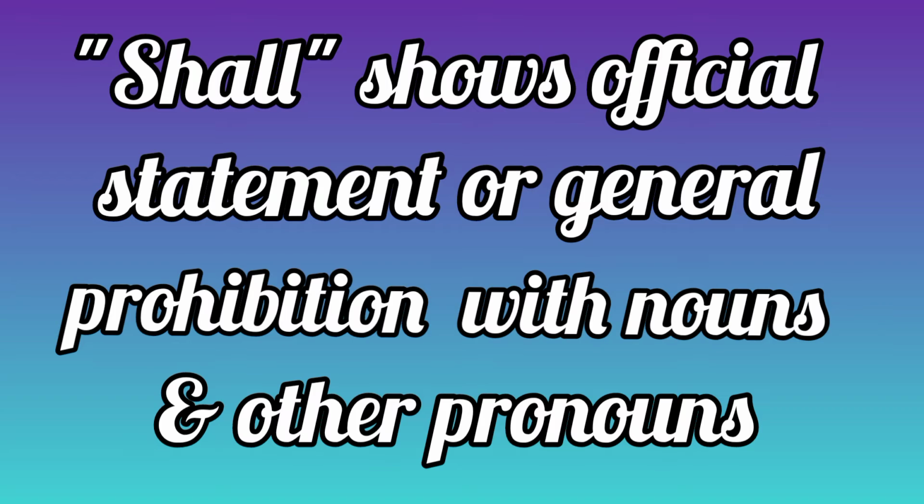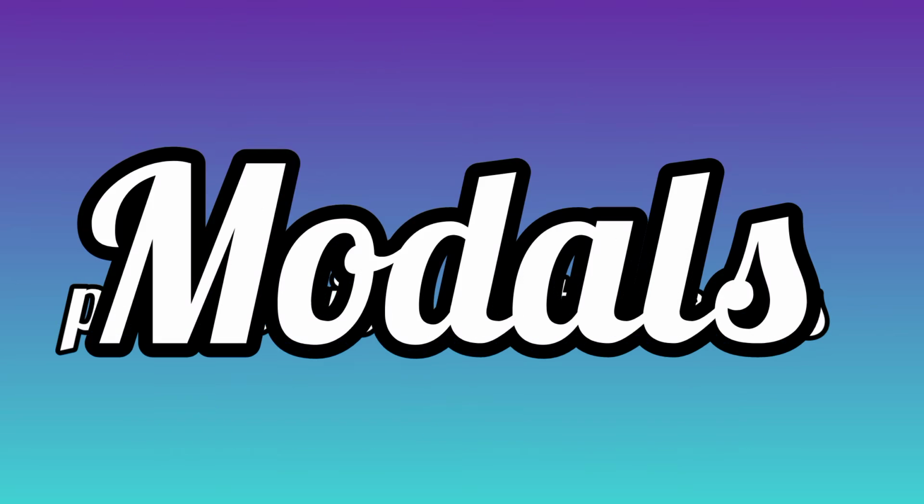So, shall shows emphasis when it is used for second and third person pronouns as well as nouns. It shows a tone of punishment. It marks an official announcement. So shall has these special uses when used with some noun and second as well as third person pronouns.